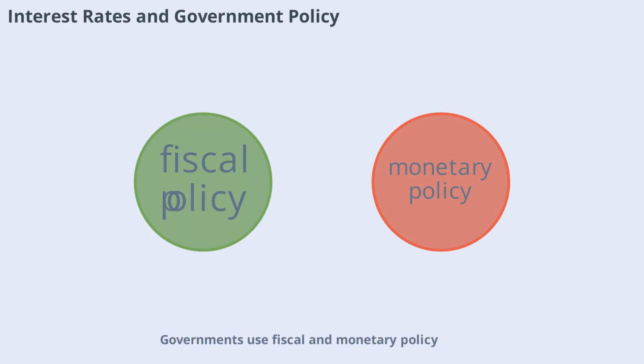Governments use fiscal and monetary policy to influence interest rates and the economy. Central banks set rates, while governments can use spending and tax policies to support growth or control inflation. The interaction between these policies is complex, but understanding it helps explain why interest rates move the way they do.